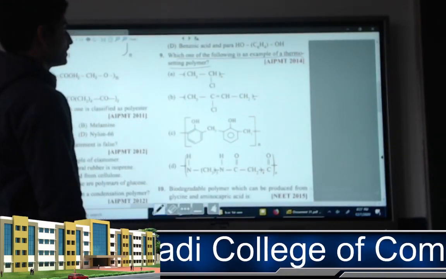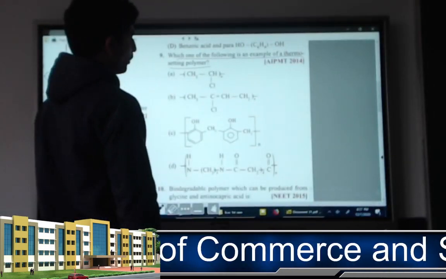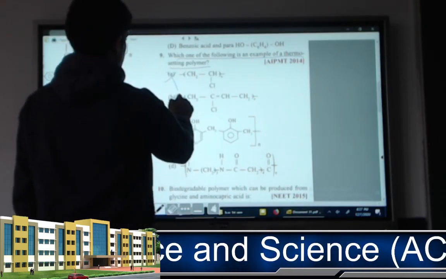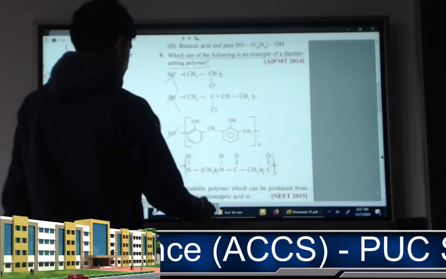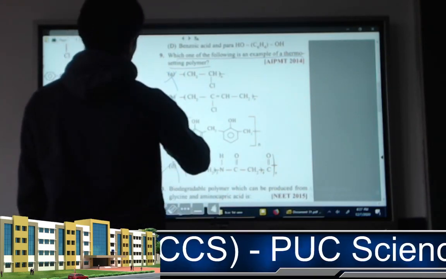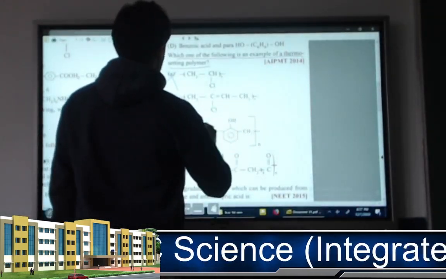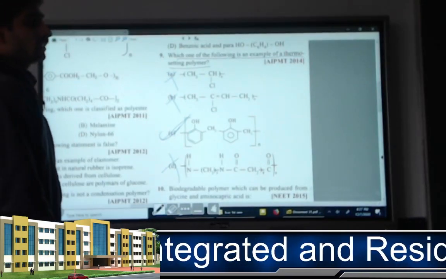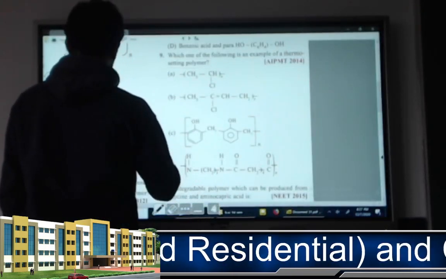Those are called thermosetting. So not PVC, polyvinyl chloride, no. Not neoprene. This is Bakelite. Bakelite is possible, and this is nylon 66, no. So the answer is Bakelite. So answer is C, a thermosetting polymer, which is mainly used in the manufacture of switchboards.